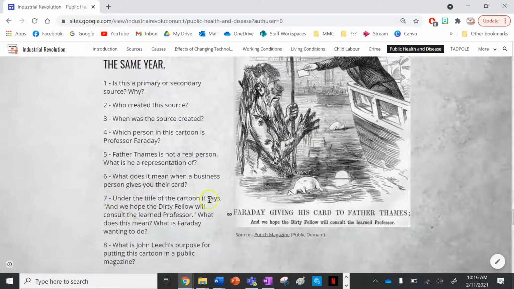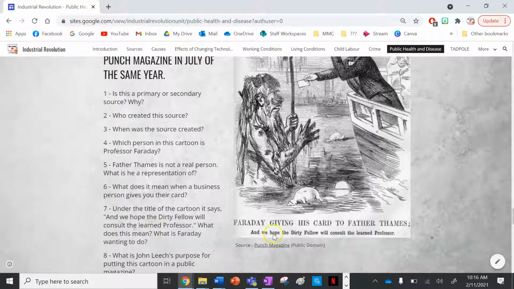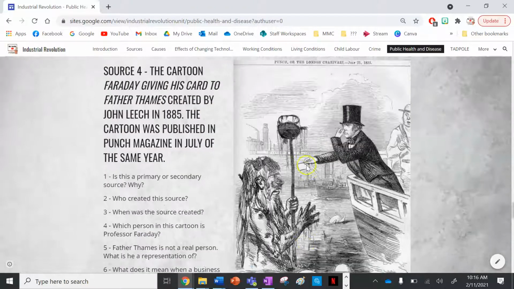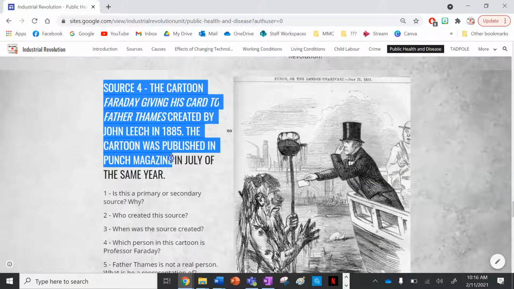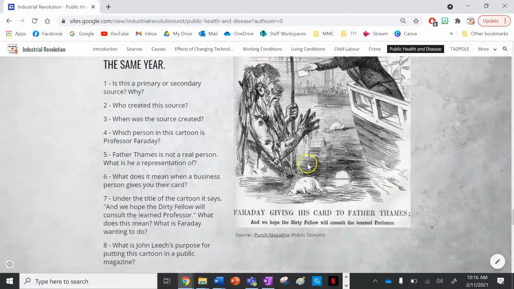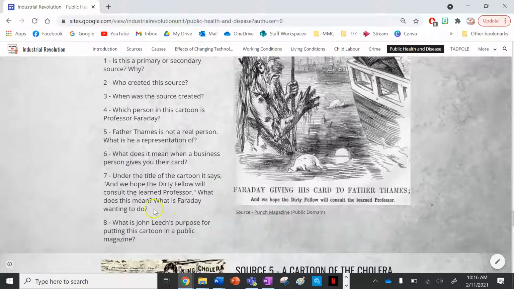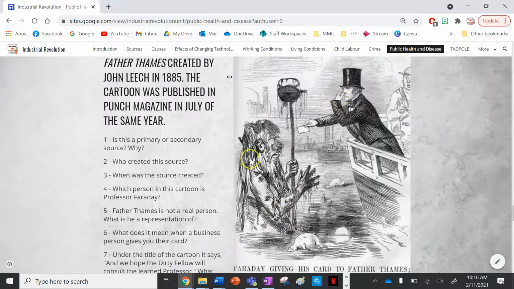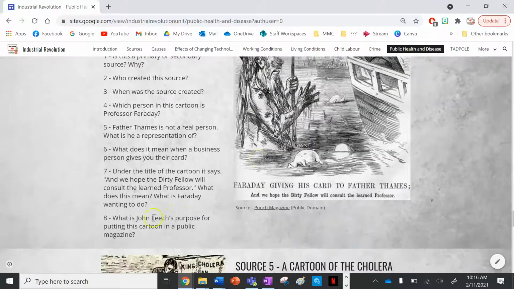Number 7, under the title of the cartoon, it says, and we hope the dirty fellow will consult the learned professor. It says it here. We hope the dirty fellow will consult the learned professor. What does this mean, and what is Faraday wanting to do? So it means that the people in Punch magazine who are spreading this message want the river to be clean, and then Faraday wants to clean the river.